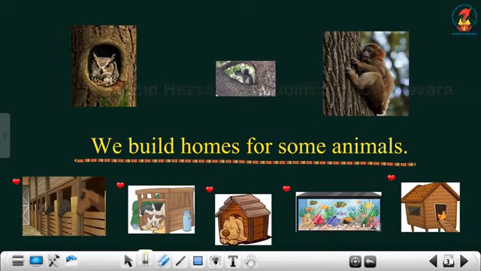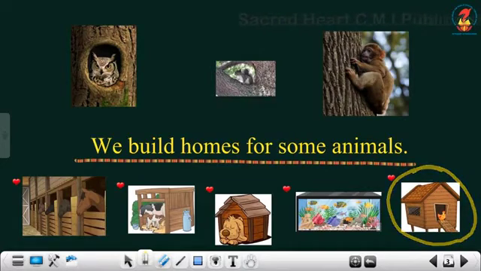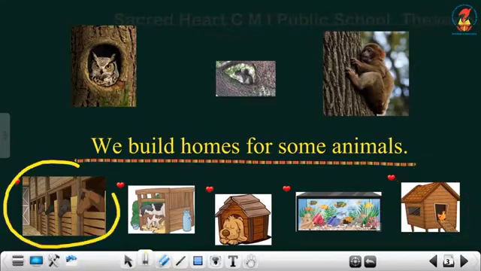The first one, where do the dogs live? Yes, dogs live in a kennel. Do you see a kennel here? The second one, hens. Where do the hens live? Yes, we make coops for the hens. So this is called a coop. Next one, we make stables for horses. Do you see the stable here? Yes, this is the picture.